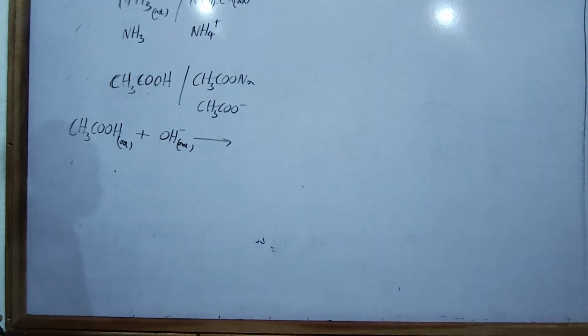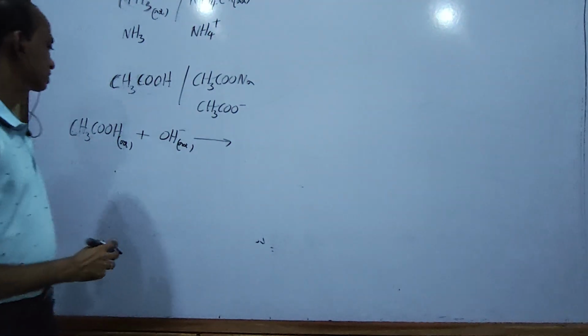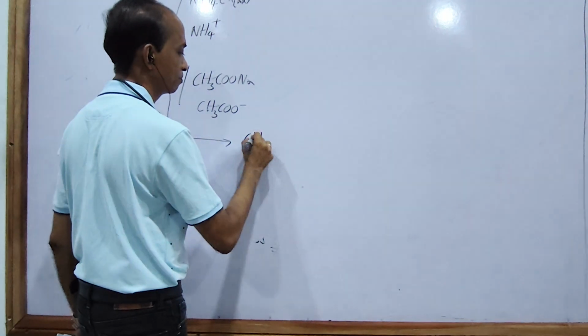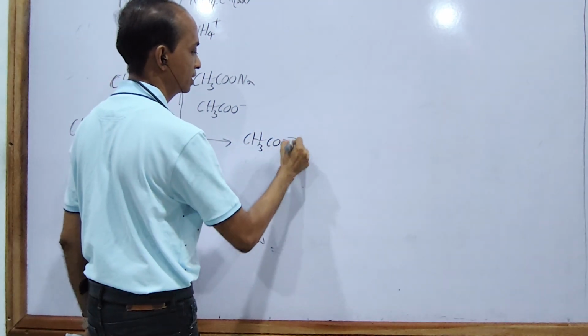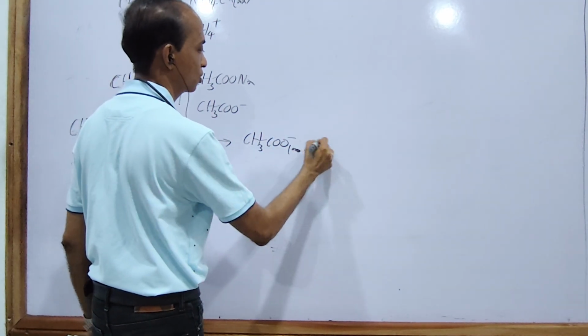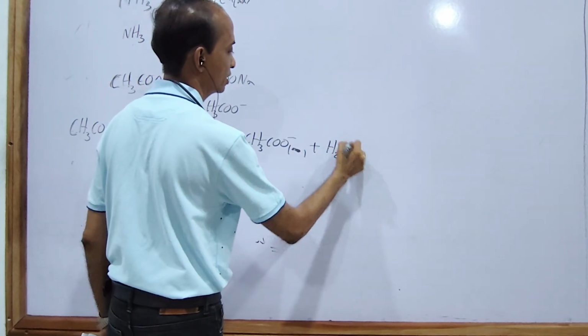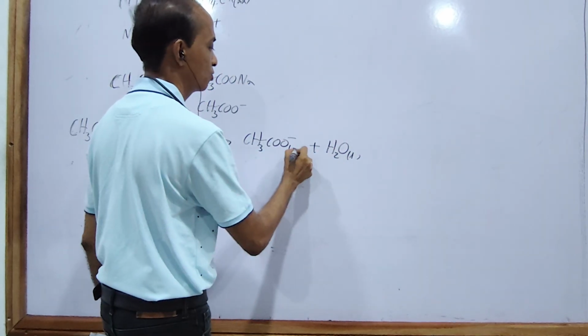If you do not put the physical states, you can't get the marks.